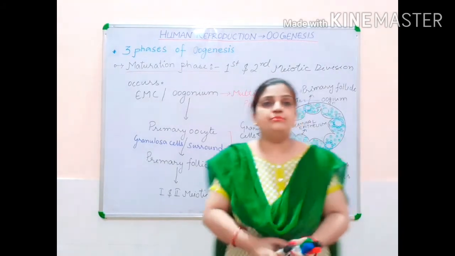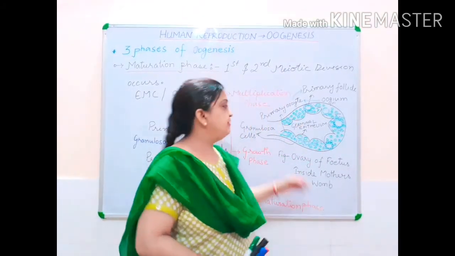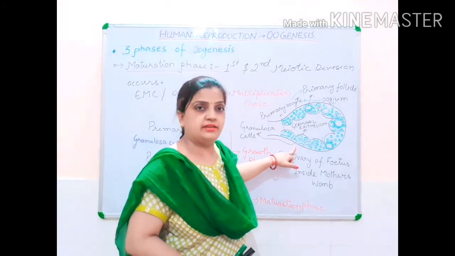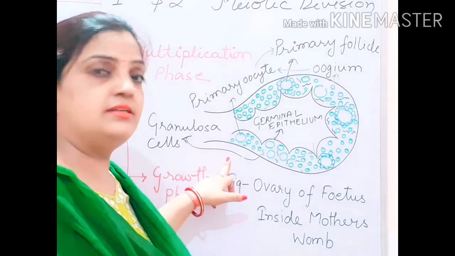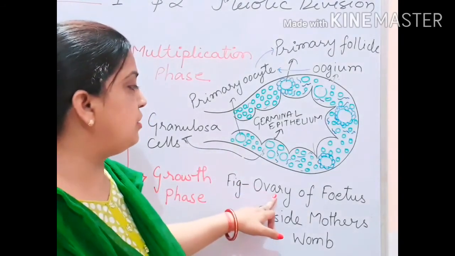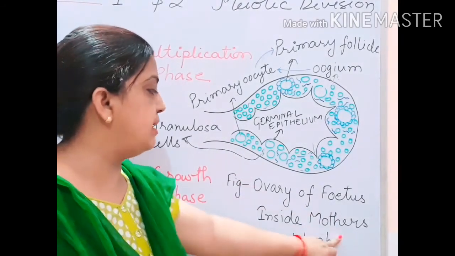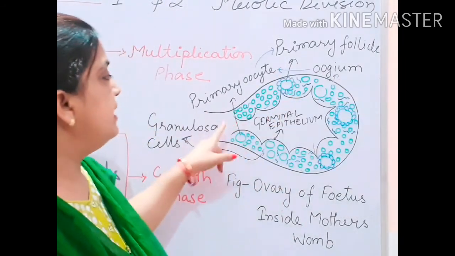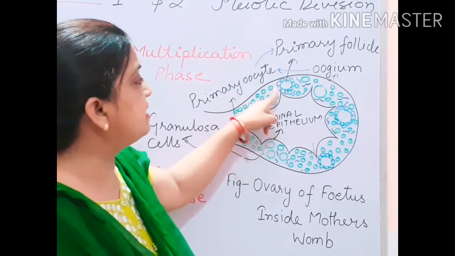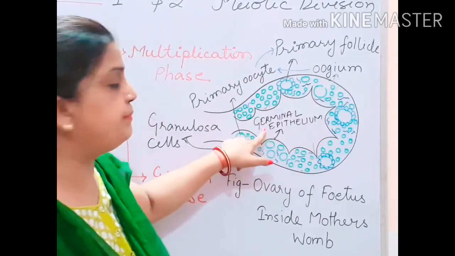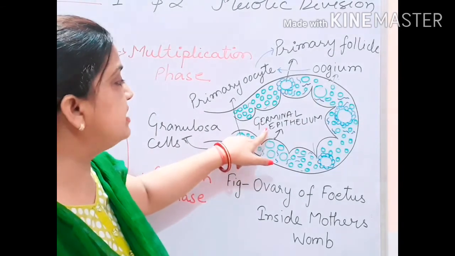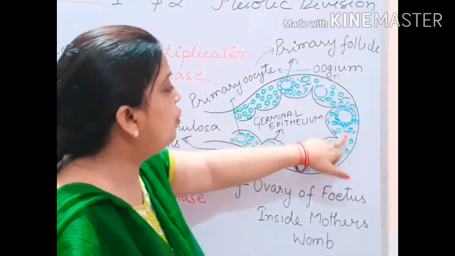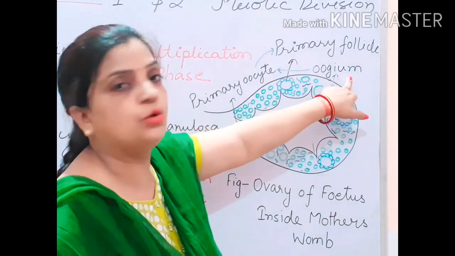Now children, let me explain it again with the help of the diagram. The diagram representation is given over here. In the diagram, I have drawn the ovary of a fetus inside the mother's womb. Now this is the ovary. Inside the ovary, the inner lining is your germinal epithelium cells. From these germinal epithelium cells, many green color small oval structures you can see, these are oogonium.